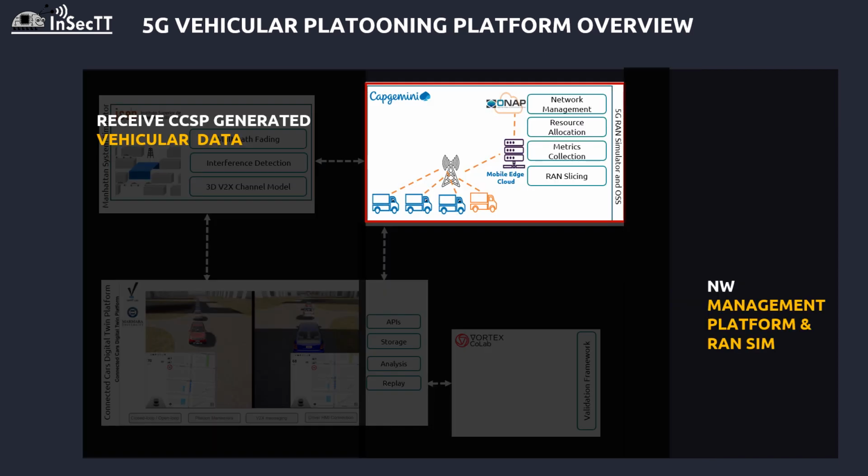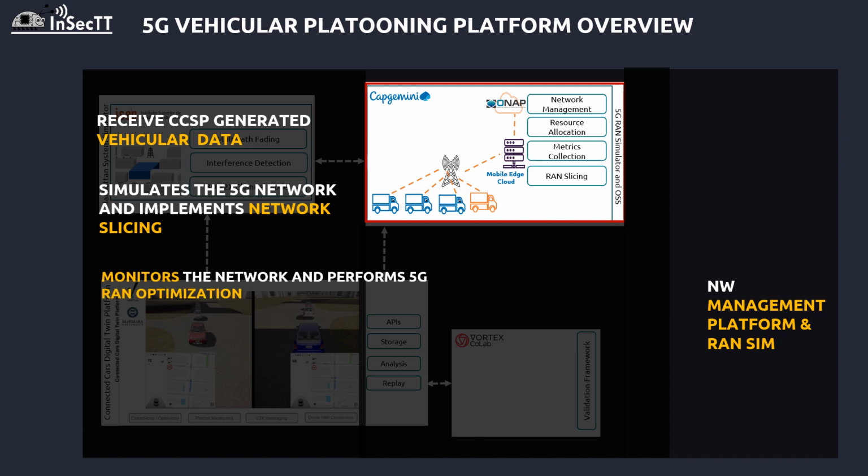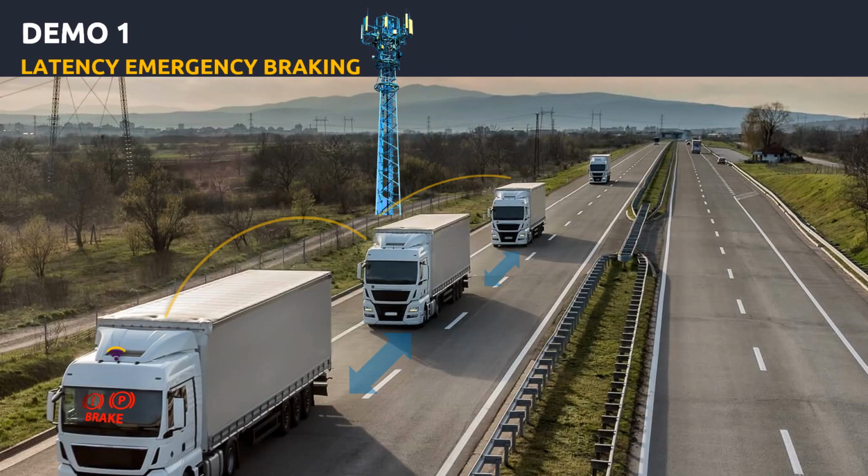On top layer, a framework called ONAP was implemented, allowing to manage and perform the lifecycle of the network. Following the O-RAN architecture, a control loop for network optimization based on RAN metrics collection was implemented. Also, a RAN simulator was developed to perform physical layer and MAC features with support for network slicing on cell capacity. 3 use cases were studied, and we started with the first case, which is latency emergency braking.